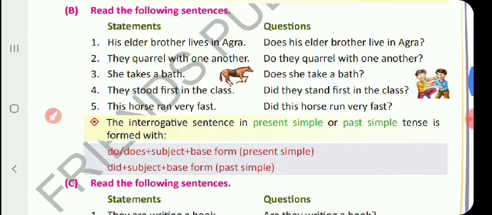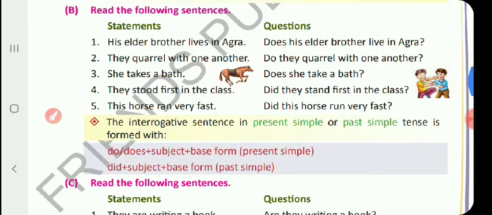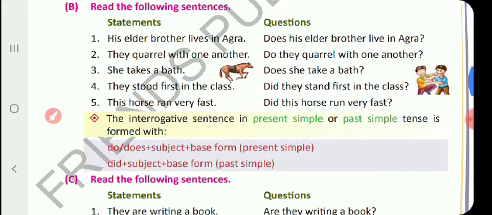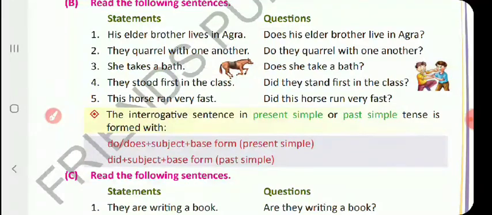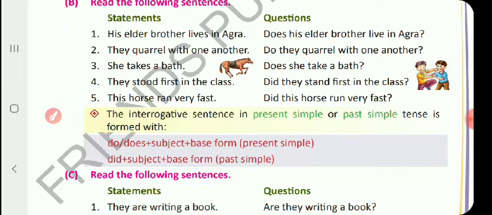Now plural subject. They quarrel with one another. I told you now, if the subject is plural, take a plural verb here. Helping verb, isn't it? Do they quarrel with one another? Question mark. Now here, she takes a bath. That is also in present tense, singular subject. Does she take a bath?